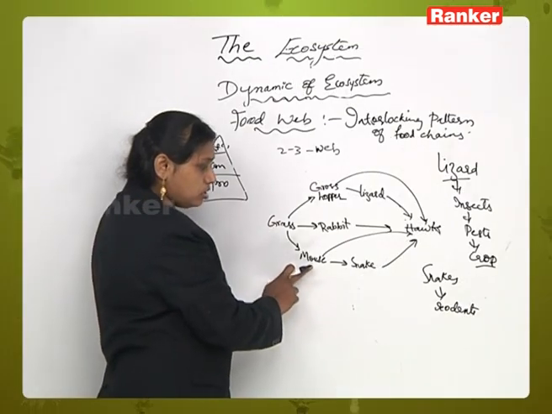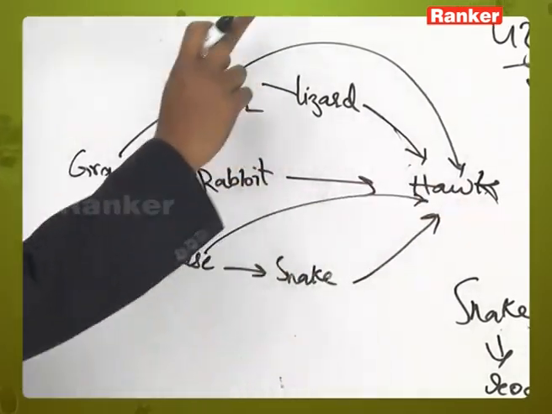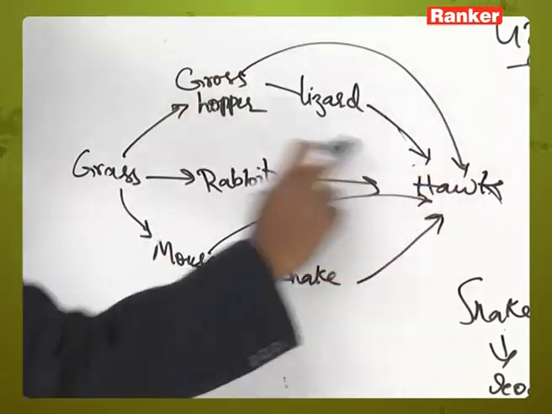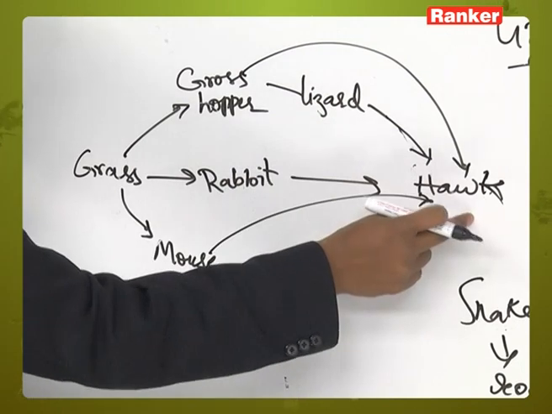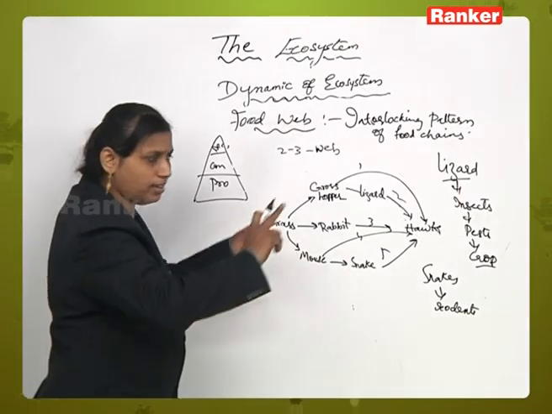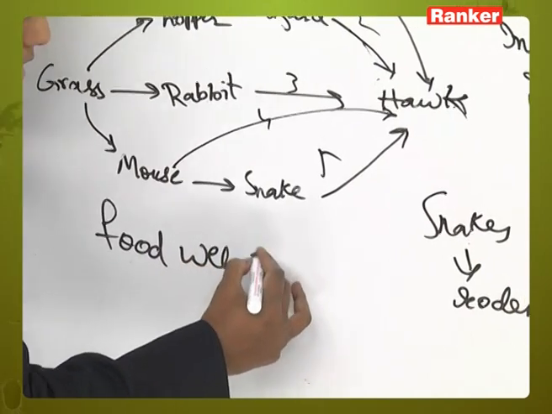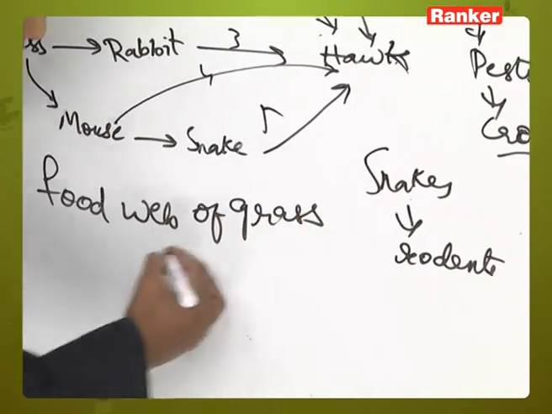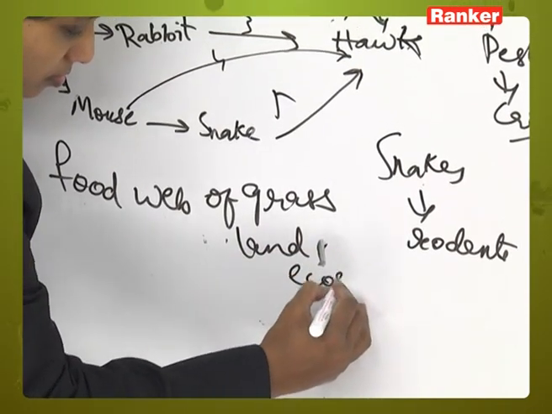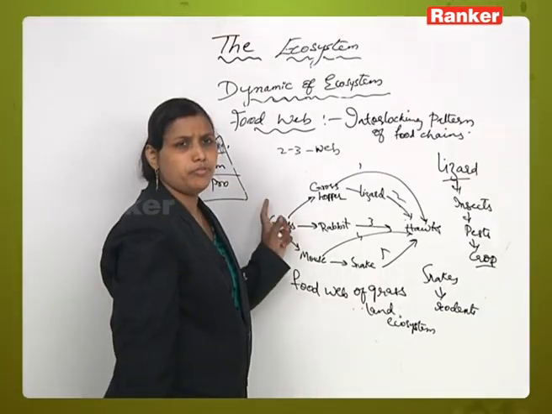Grass, mouse: the mouse can be eaten by hawk, or by snake, and the snake can be eaten by hawk. Then again, grass, grasshopper, hawk, and grass, grasshopper, lizard, hawk. So there are ultimately five food chains interlinked with each other, and this can be called the food web of a grassland ecosystem. This is an example of a food web of a grassland ecosystem.